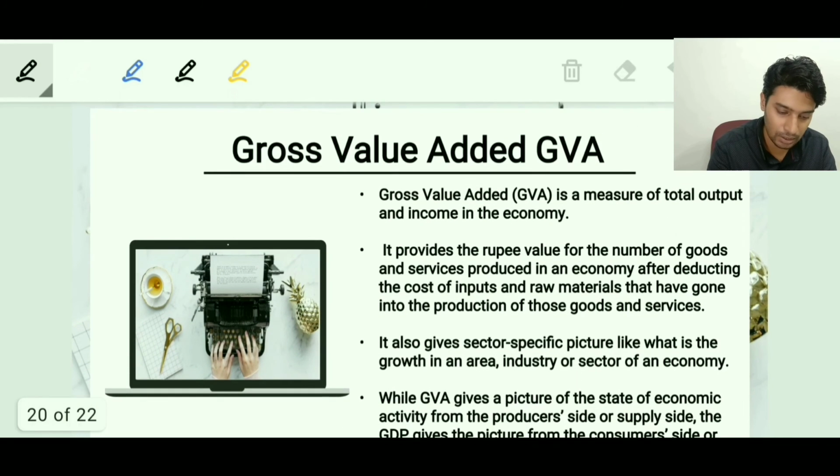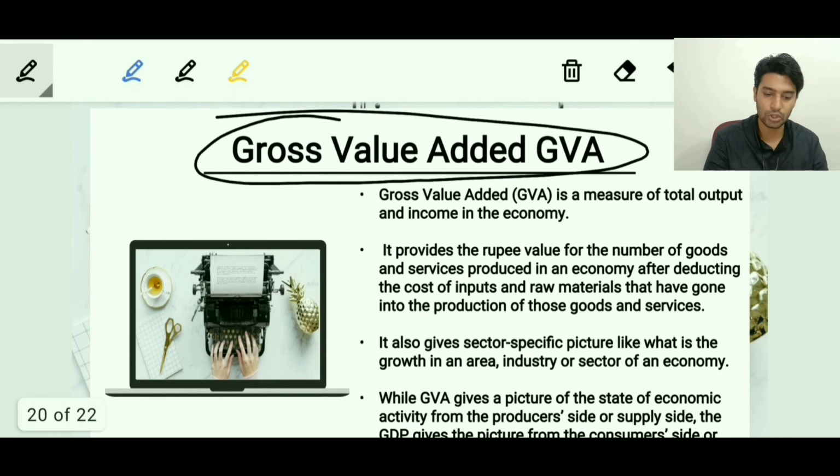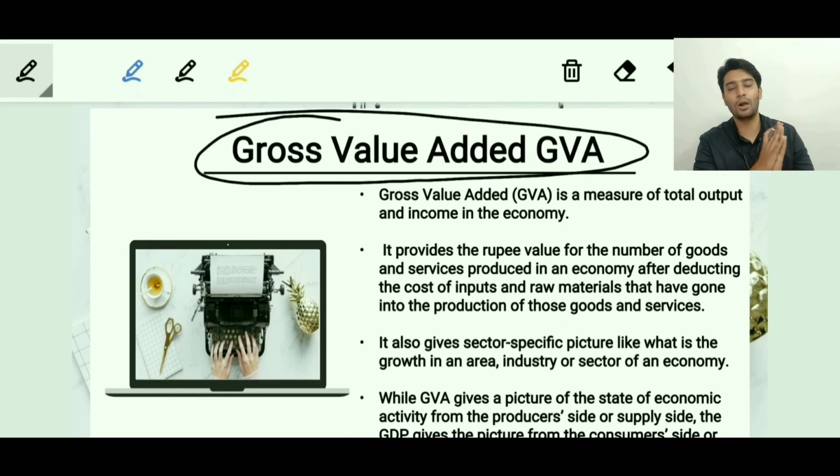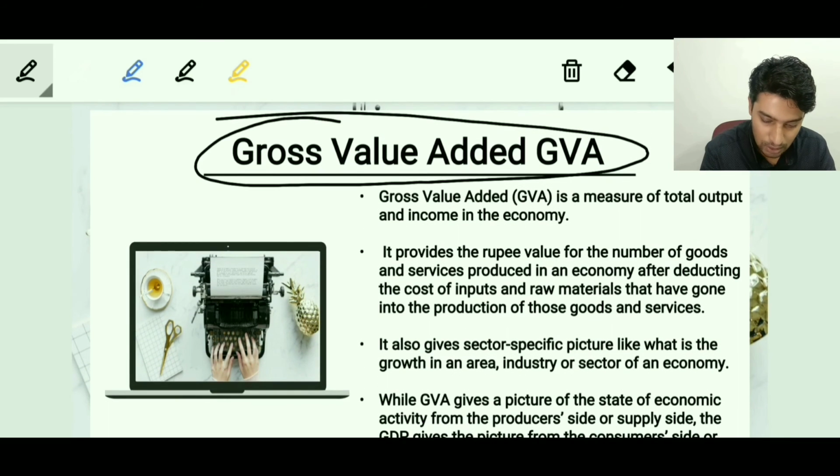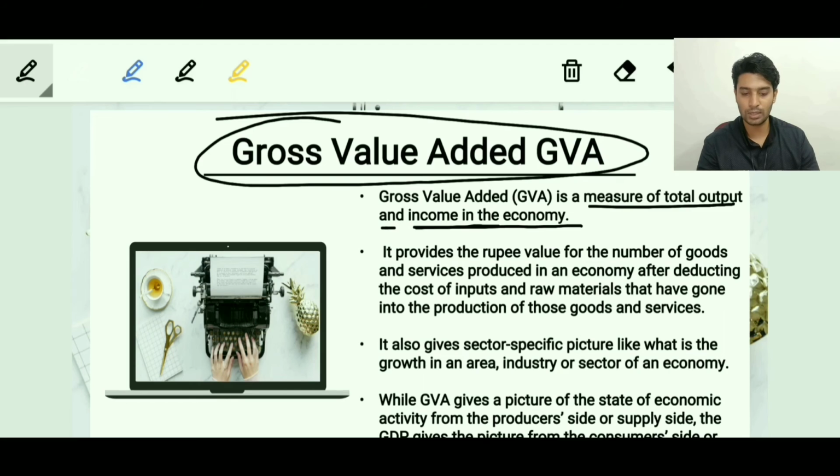So it is about GVA. GVA stands for gross value added. Now it has been seen that over the years the national income is measured in the form of GDP, but of late GDP is complemented along with the GVA, gross value added figures, to give a better picture of the economy. And what is this term? Just for the sake of the examination, let's memorize a few things about GVA. GVA is the measure of total value, total output and income of the economy. Since it is a measure of total output and income of the economy, that's the reason why we are using it to measure the national income.